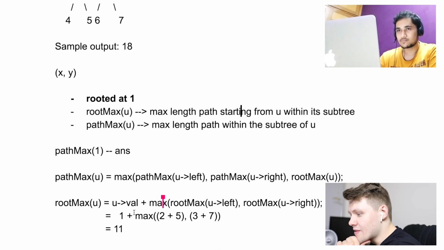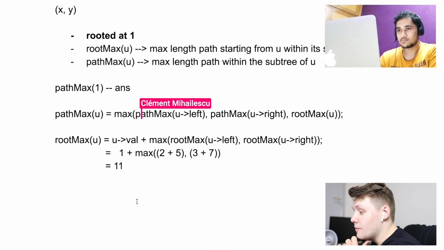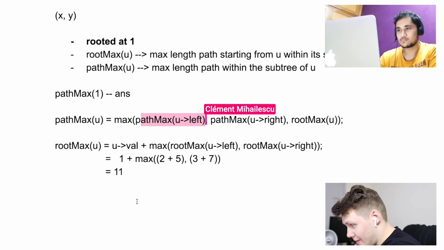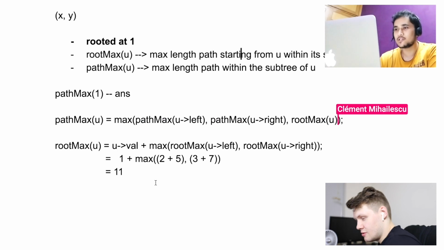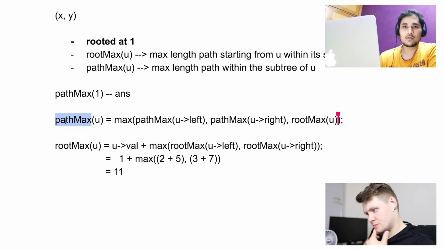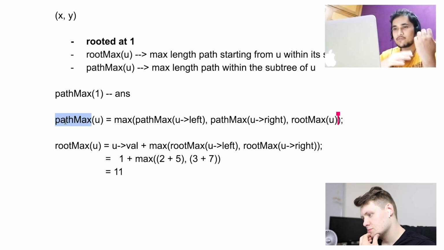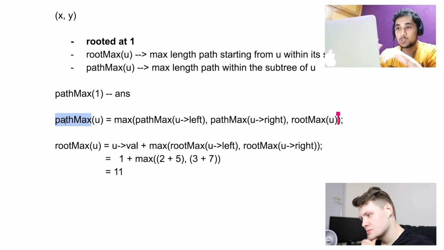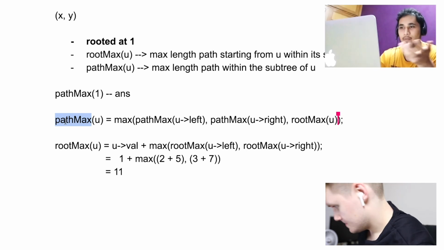Yeah, but then here PathMax of u would be equal to max of PathMax u left, PathMax u right, or 11. Yeah, so one case that we have not considered right now is, let's see what PathMax is denoting, basically. In PathMax, we are querying the left subtree PathMax and the right subtree PathMax, which covers a lot of difficulties that we couldn't otherwise compute.